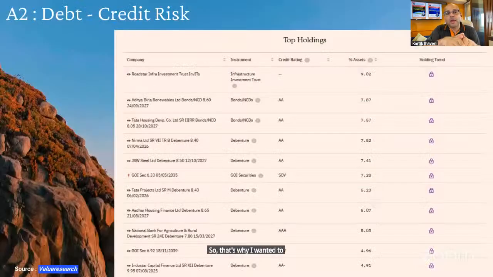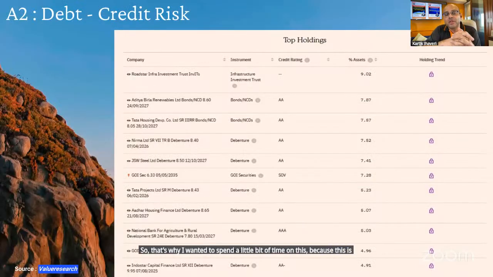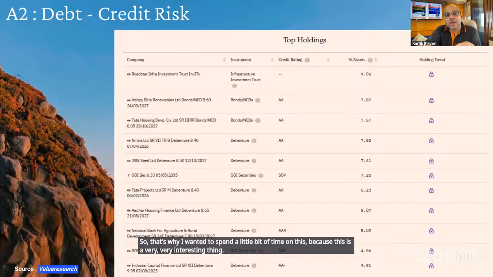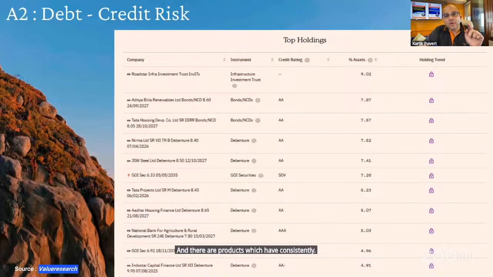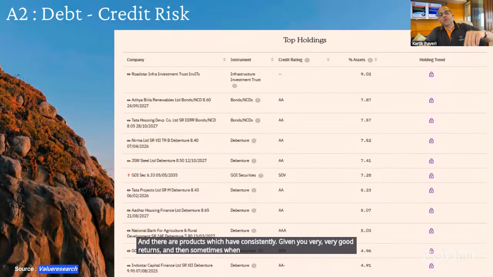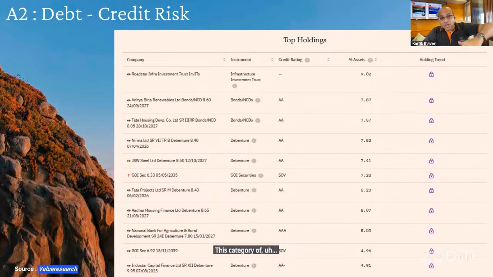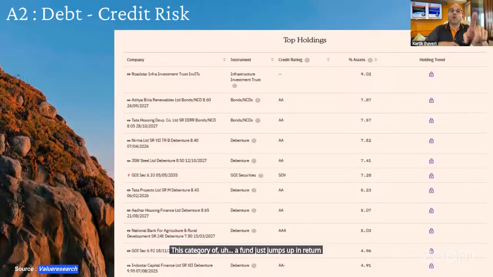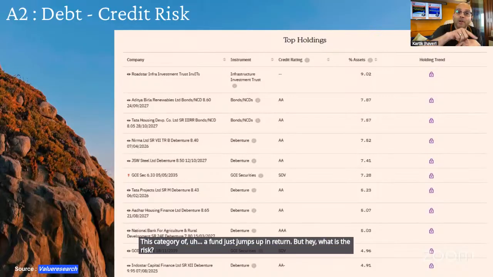So that's why I wanted to spend a little bit of time on this, because this is a very, very interesting thing. And there are products which have consistently given you very, very good returns. And sometimes when the interest rate goes down, in the year in which the interest rate goes down, this category of fund just jumps up in return. But hey, what is the risk? Why is the word risk used here?